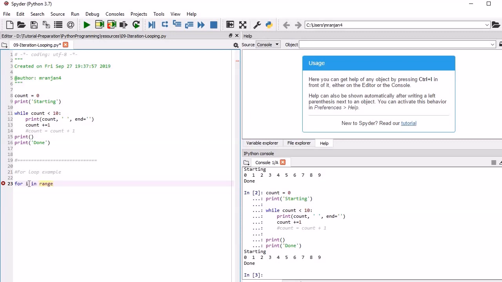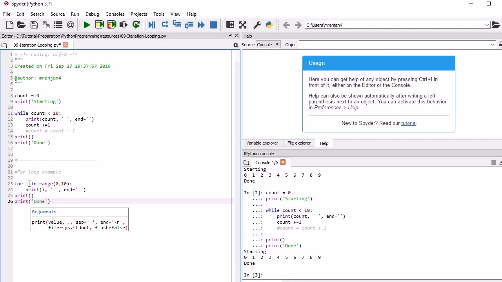Range is an inbuilt function, and here we are telling that you should print from 0 to 10. Now we are going to print the value i, with a comma, we will keep some space, and then end equal to, at the end we are also printing this, and then later we come out from the loop, and here at last we will print done.